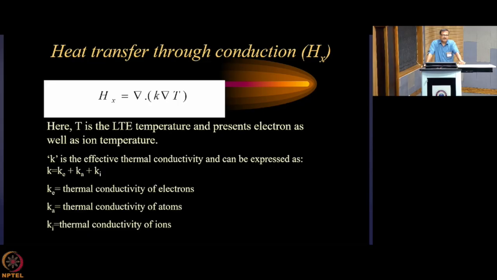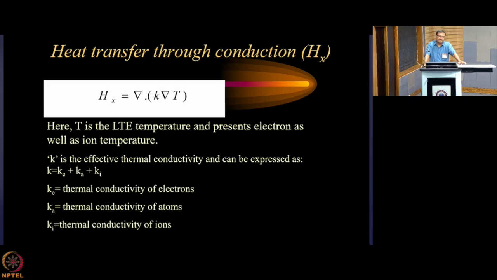Now here you see that it is divergence of K grad T, the heat transfer through conduction. T is the temperature. When we are saying LTE, I already explained in our previous classes that it means local thermodynamic equilibrium. So in such case, the electron temperature and ion temperature are both the same. They are getting equilibrated through collision.